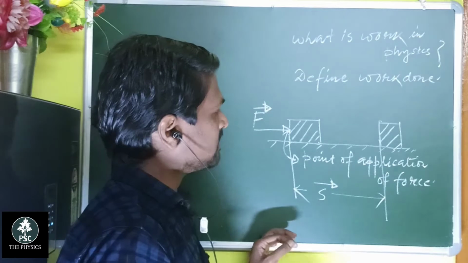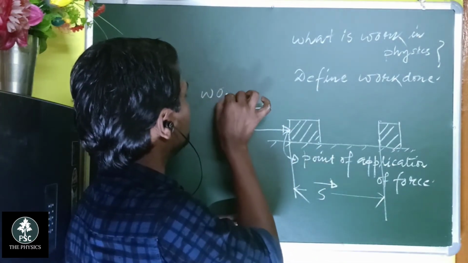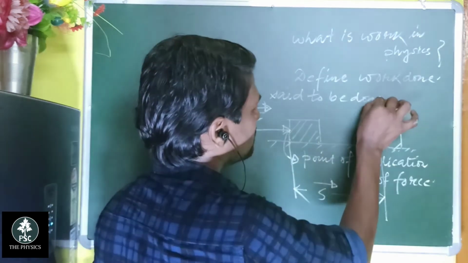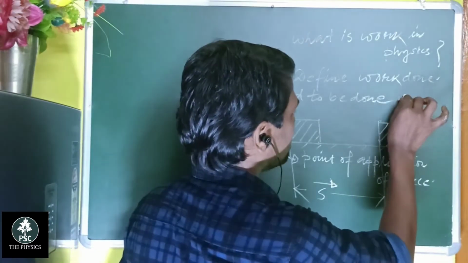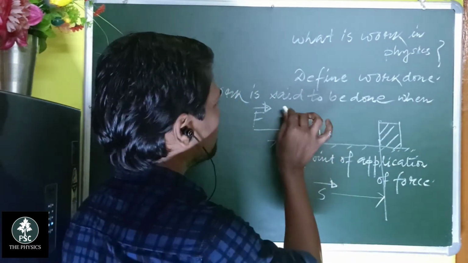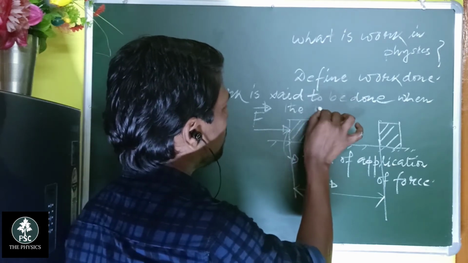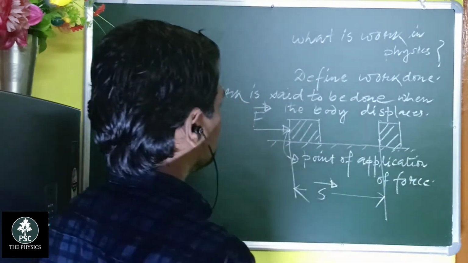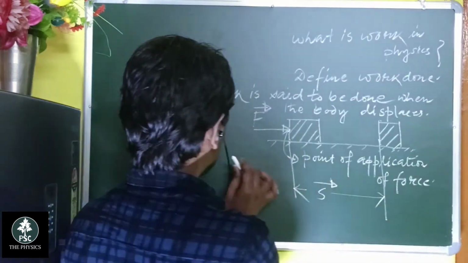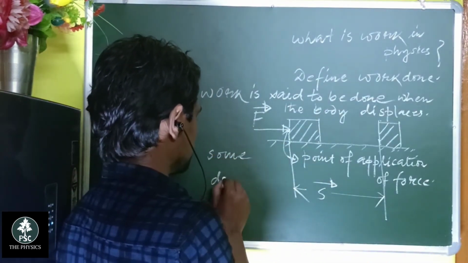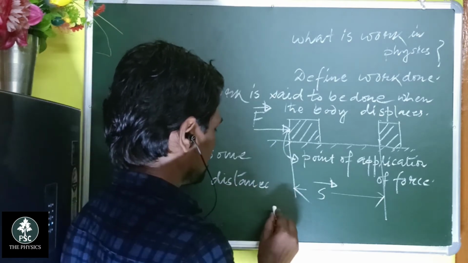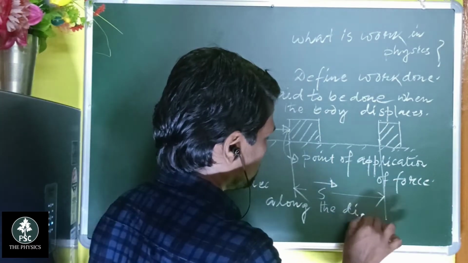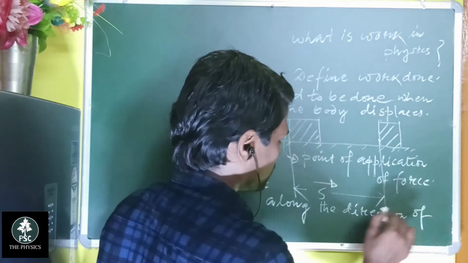So what is the definition of work? Work is said to be done when the body displaces some distance along the direction of force applied.